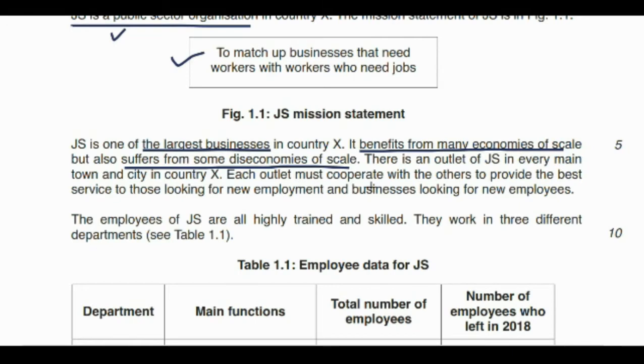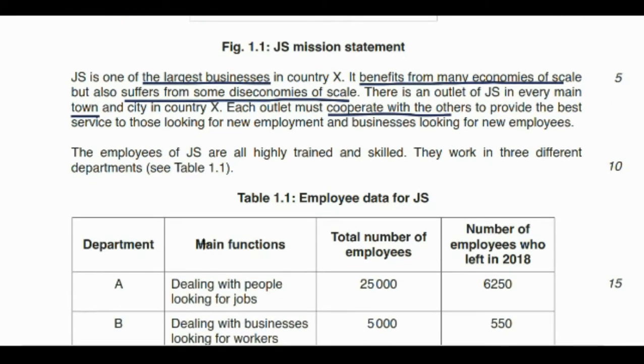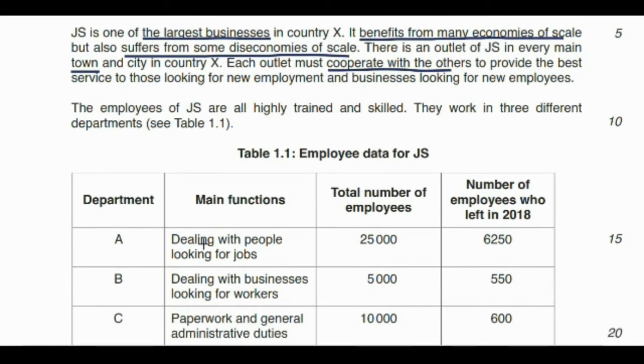There is an outlet of JS in every main town and city in country X. Each outlet must cooperate with the others to provide the best service to those looking for new employment and businesses looking for new employees. So this states that they have a vast presence in the country. They are in every town, in every city, cooperating with people to provide them with the best services and providing employment to unemployed people to help them find a job basically.